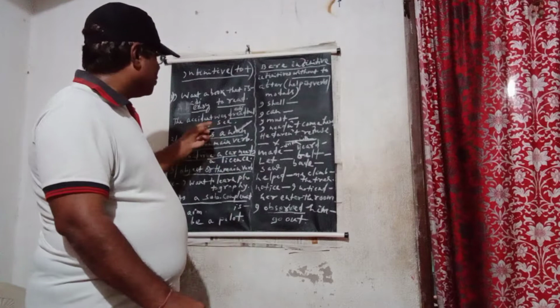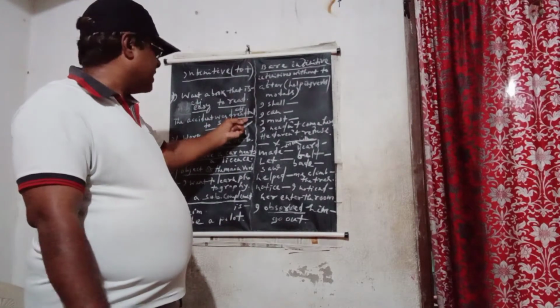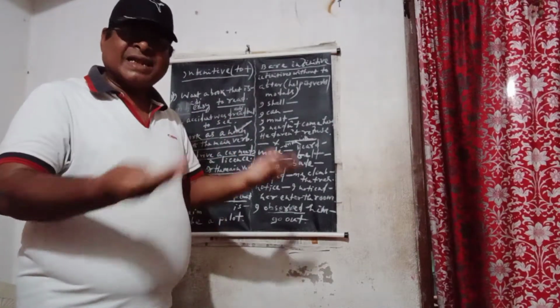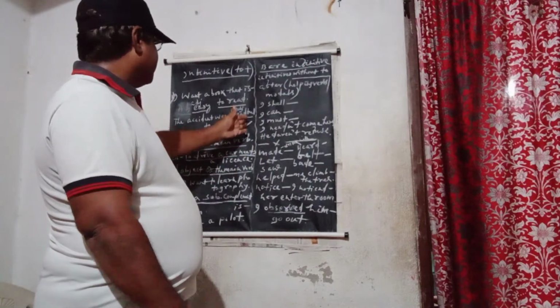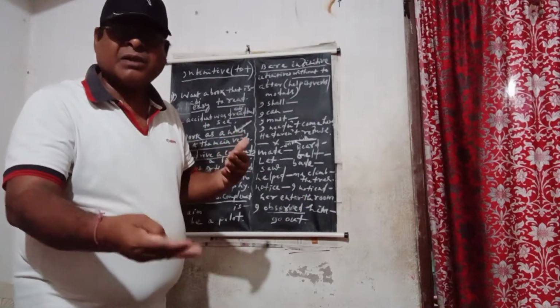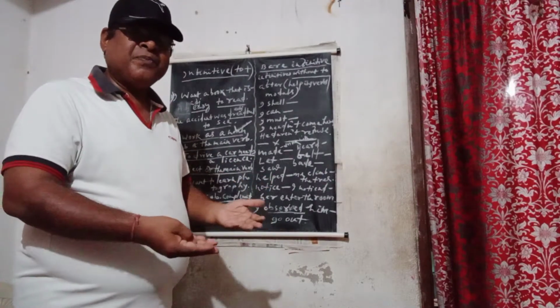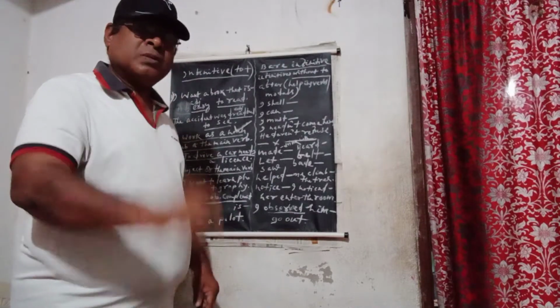Dreadful describes the accident. Dreadful what? Dreadful to see. The accident was dreadful to see. So after the adjective, to plus infinitives are used.